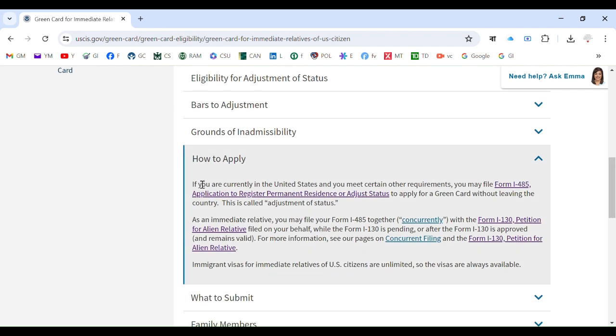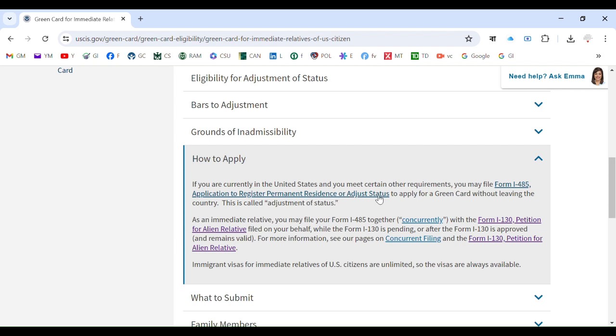If you are currently in the United States and you meet certain other requirements, you may file Form I-485, application to register permanent residence or adjust status.